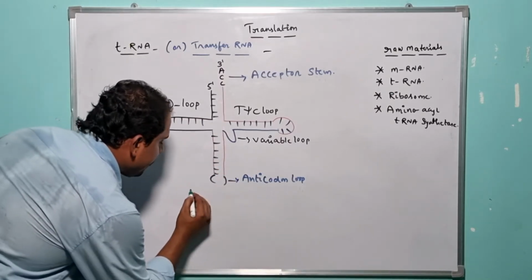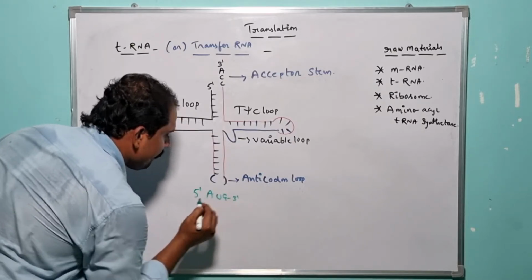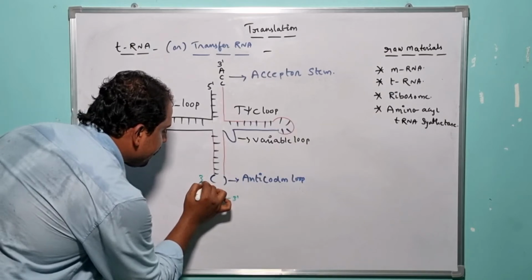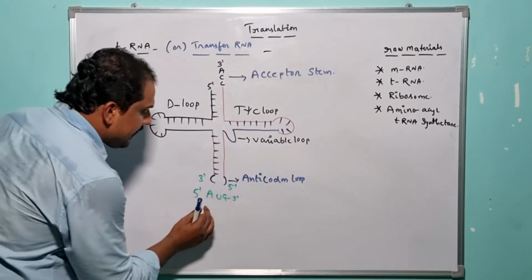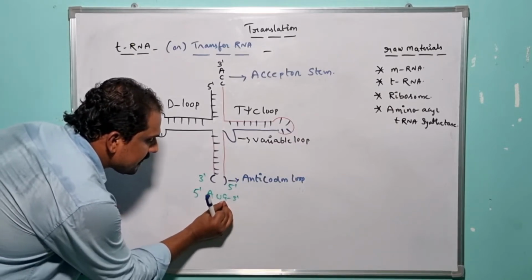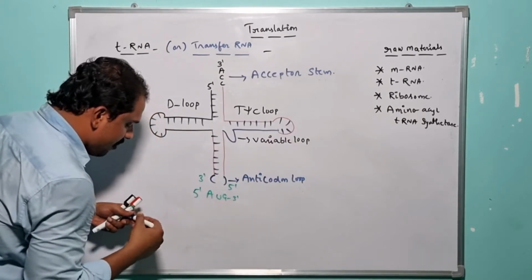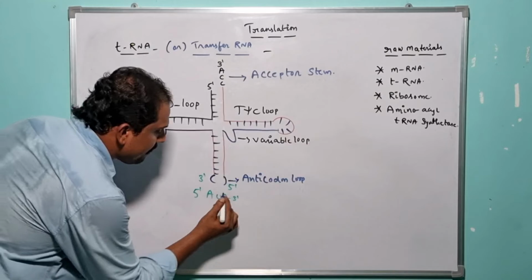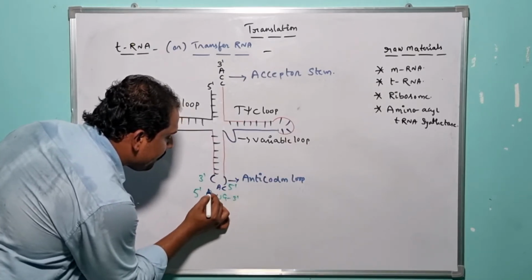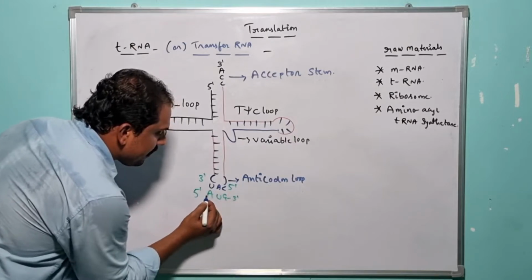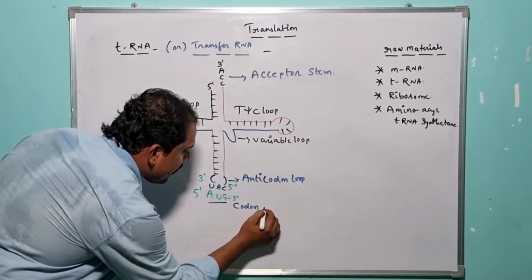So let us assume here there is an availability of a codon known as AUG. So in return, in the tRNA, it should be 3' to 5', right? So here in the mRNA, let us assume there is one particular codon known as AUG. So here the complementarity of G is nothing but what? C. The complementarity of U is A, and the complementarity of A is U. So here it is nothing but what? Codon. It is nothing but the codon of the mRNA.